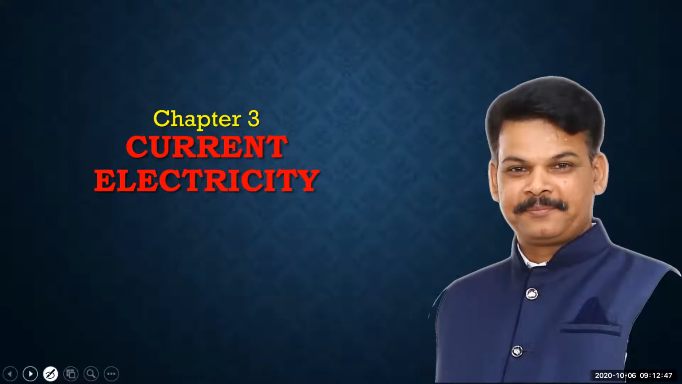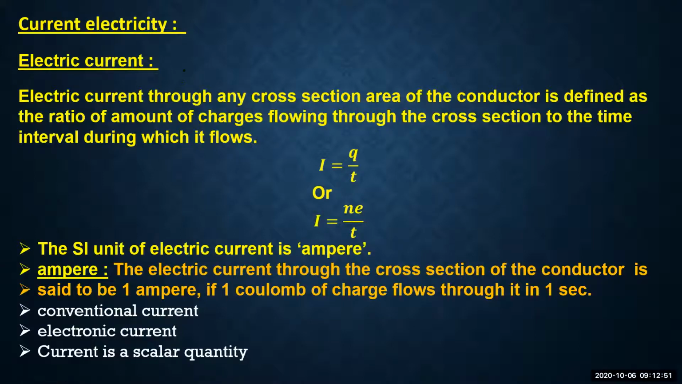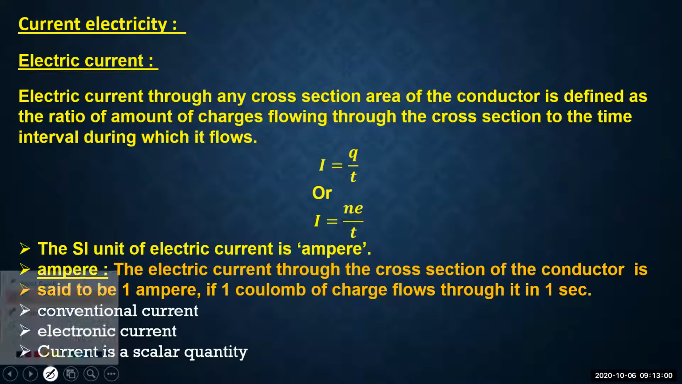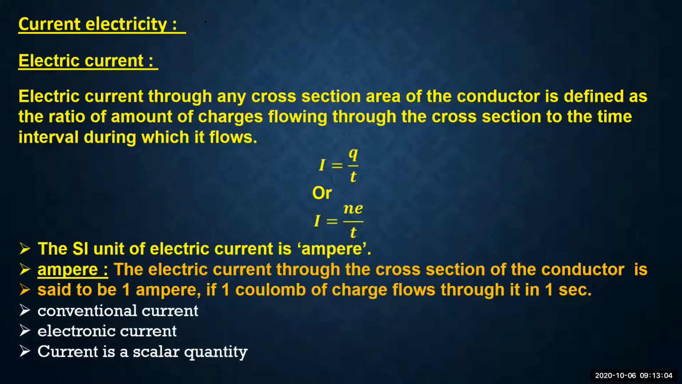Here, before actually going to the concept, first let us know what actually is the current electricity. What is the meaning of current electricity? What actually it is? Yes. So, dear students, current electricity is a branch of physics. It is a branch of physics.